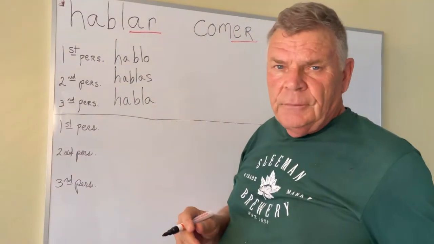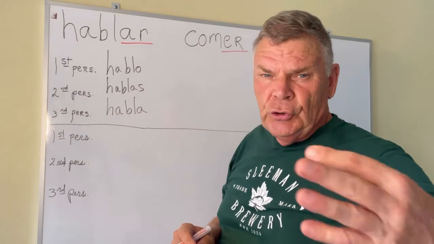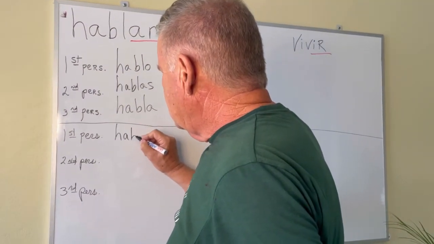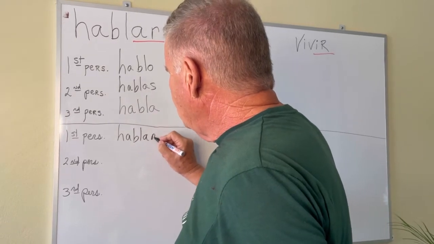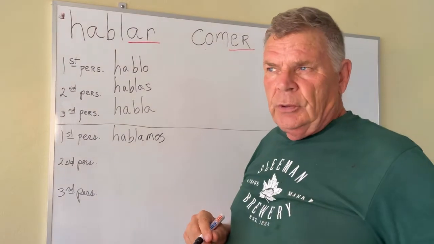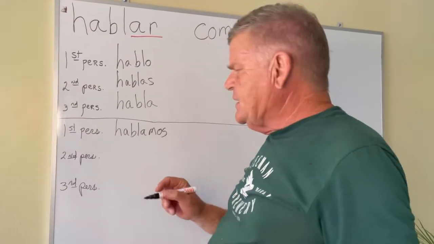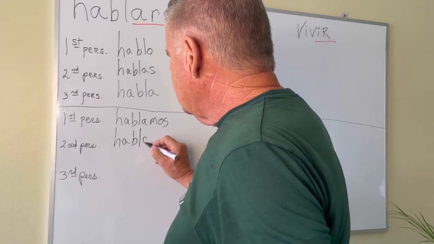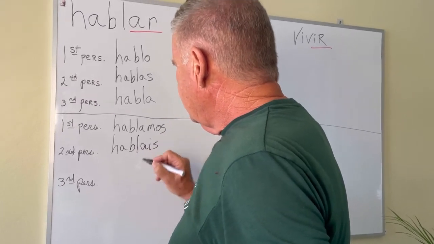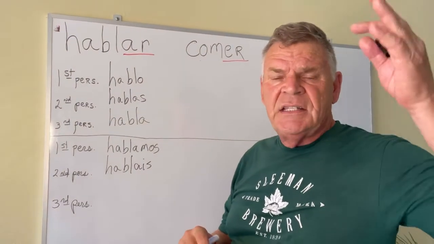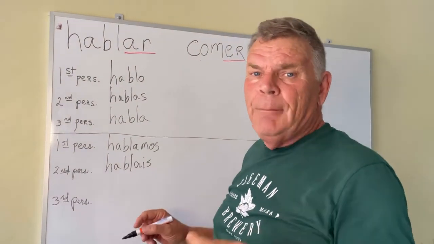First person plural, nosotros o nosotras, hablamos. Second person plural, vosotros o vosotras, habláis. And third person plural, ellos, ellas, ustedes, hablan.